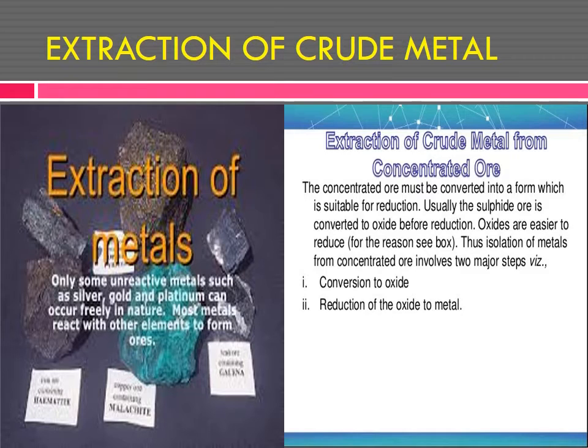But most metals react with other elements to form ores. Some metals remain the same, but many metals react with other elements and form compounds. Do you understand?